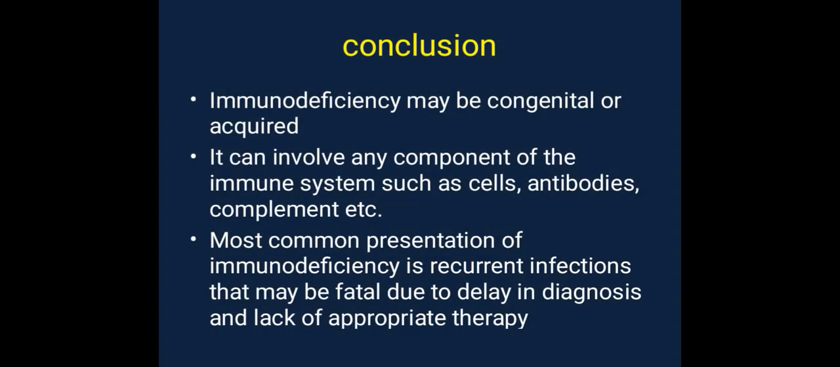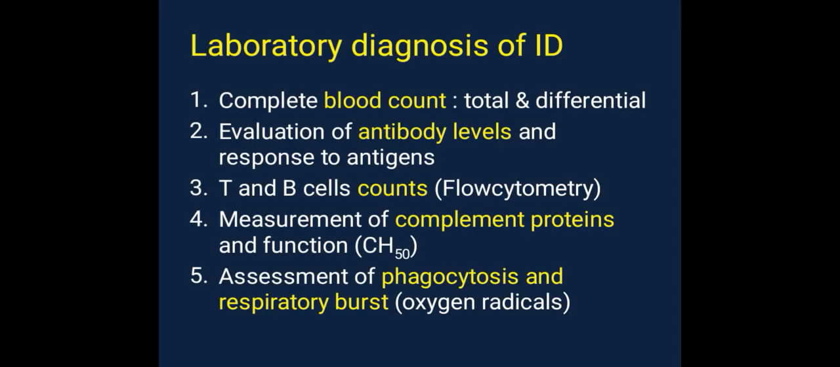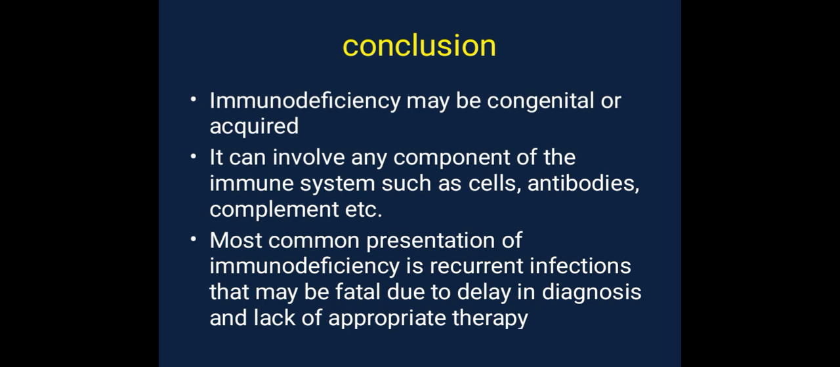Oxygen radicals. Conclusion: immunodeficiency may be congenital or acquired. It can involve any component of the immune system such as cells, antibodies, complement, etc. The most common presentation of immunodeficiency is recurrent infections that may be fatal due to delay in diagnosis and lack of appropriate therapy.